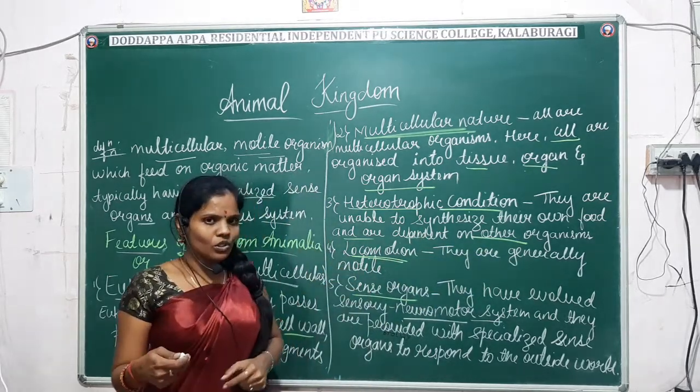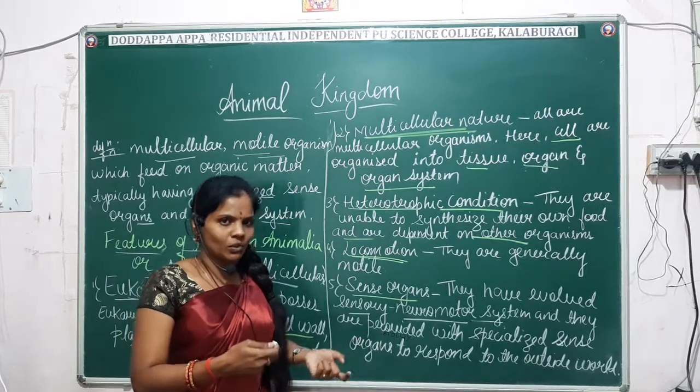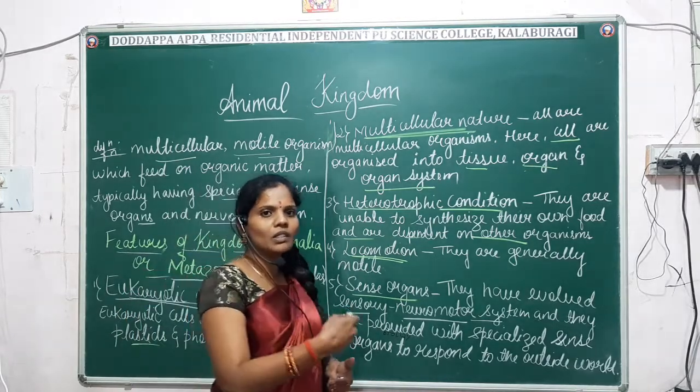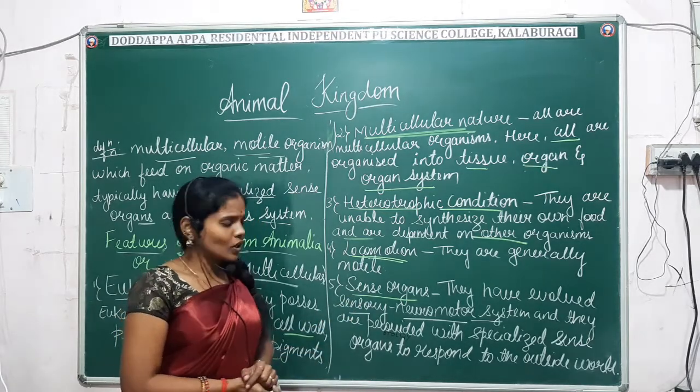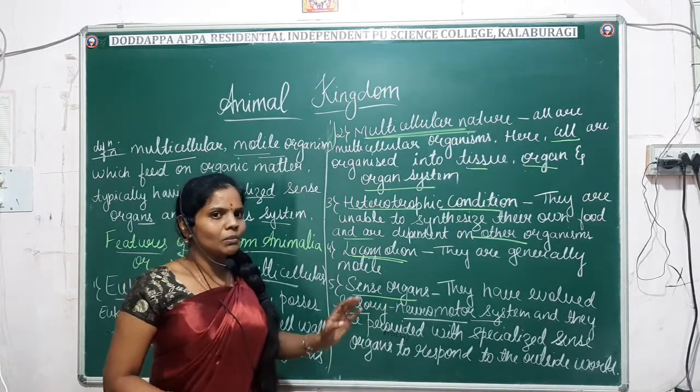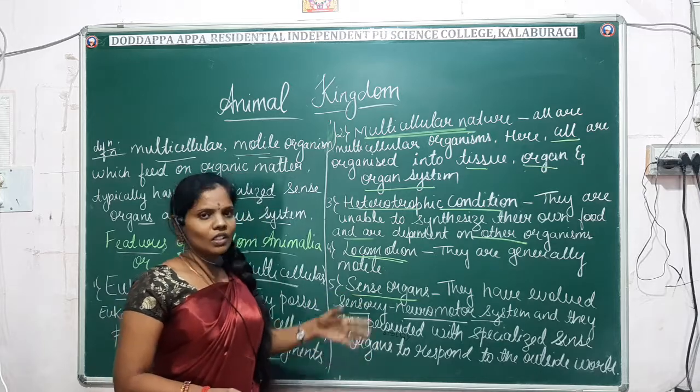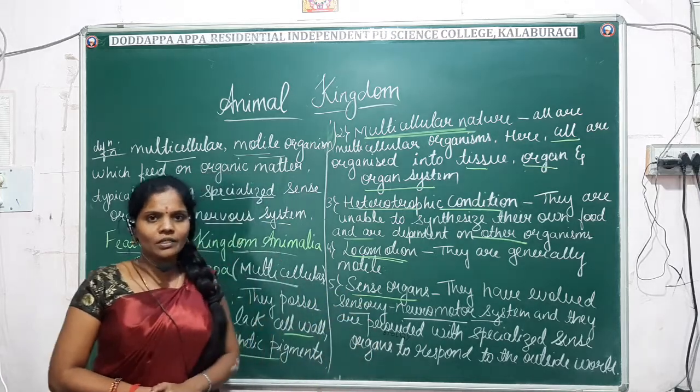Next comes locomotion. Locomotion is generally known as motor. That means the organisms or the animals move from one place to another place. Sense organs: again, the animals have well developed sense organs. Right? So next, we'll move on to the remaining features.